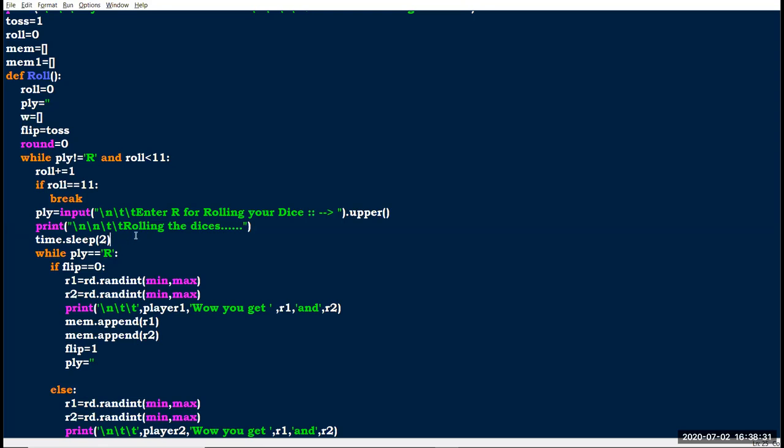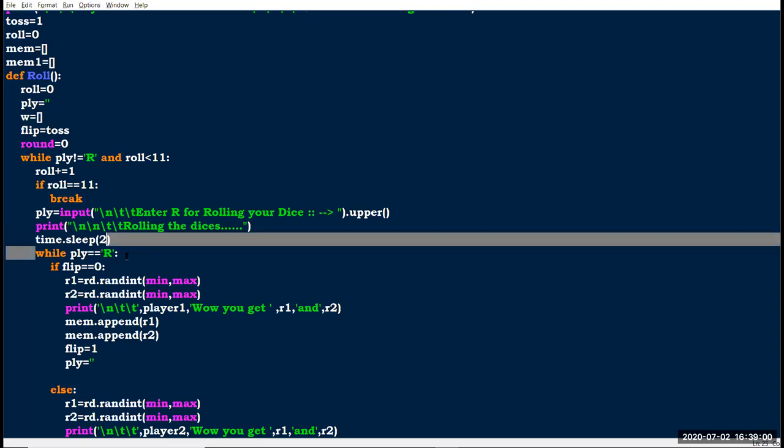If you see, the computer takes time to roll. It is not necessary, but it makes the game quite interesting. That's why I'm giving time.sleep equal to 2 seconds.